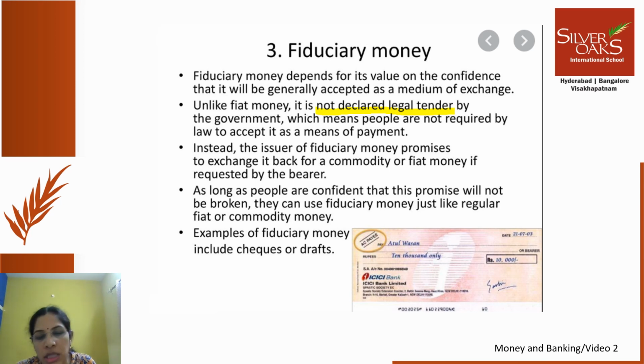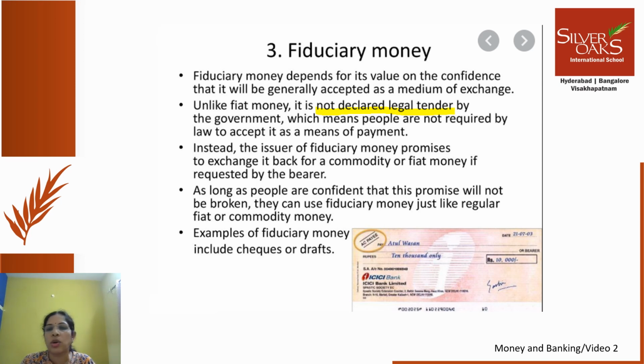In fact, in reality, we use checks as if they are cash, because that inherent trust is there in the system. Even many of you might be paying school fees or any other payment, like rent for the house that you are staying in. All these happen in the form of checks. So there is a trust factor between payer and payee, and it is almost accepted as a cash payment only. So examples of fiduciary money include checks or drafts. Okay, so till now we discussed fiat money.